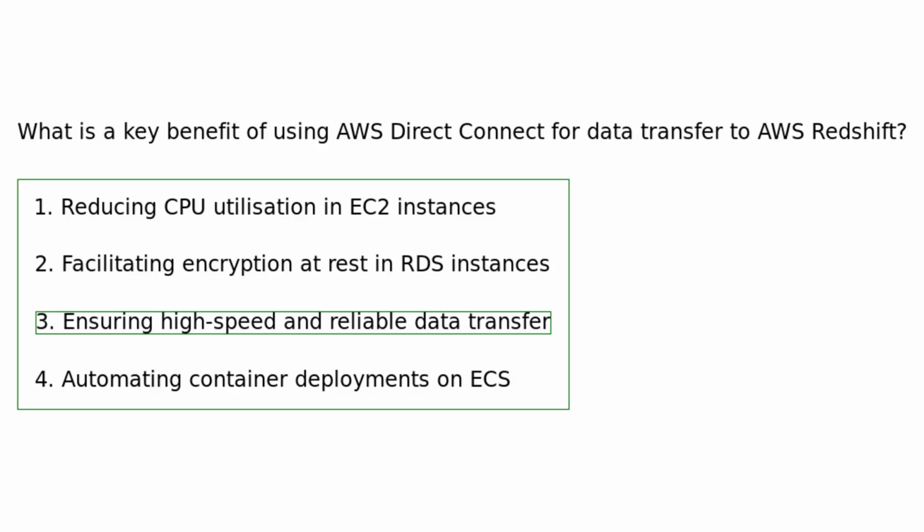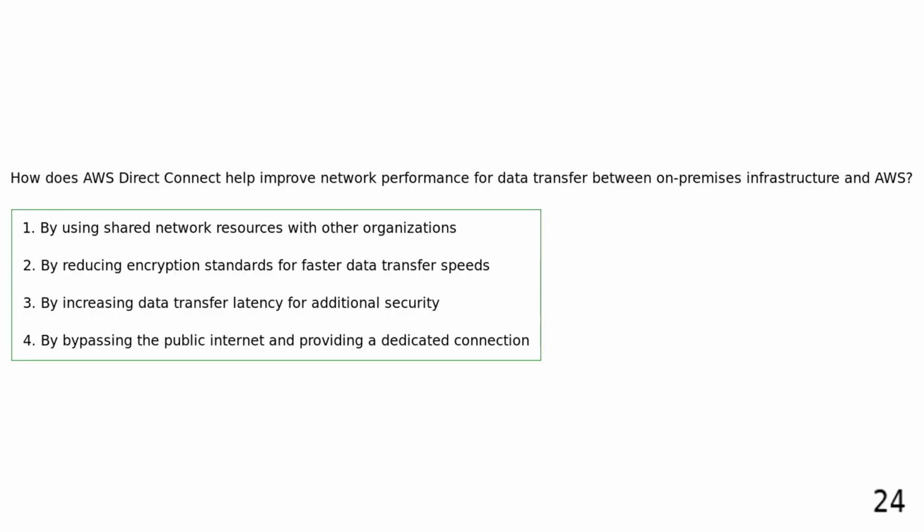A key benefit of using AWS Direct Connect for data transfer to AWS Redshift is ensuring high-speed and reliable data transfer, enabling efficient and low-latency communication for data analytics workloads. How does AWS Direct Connect help improve network performance for data transfer between on-premises infrastructure and AWS?